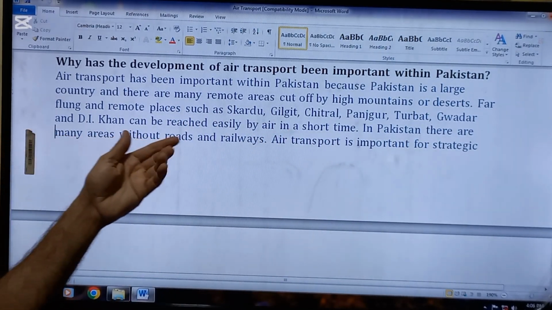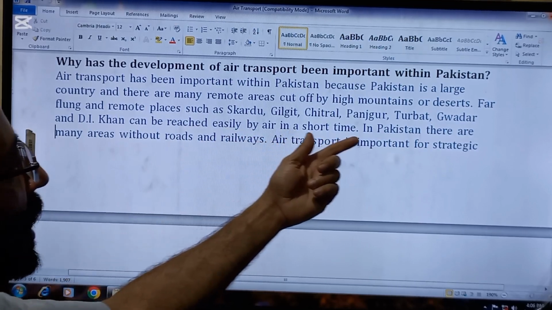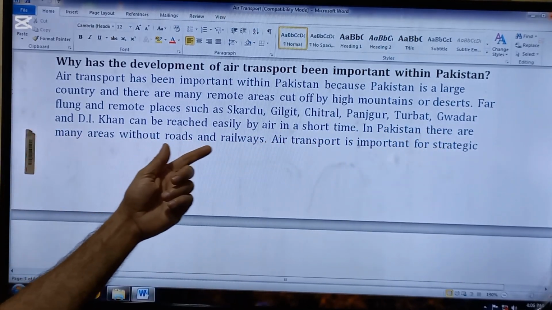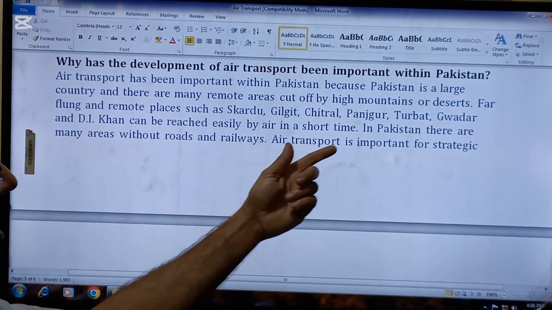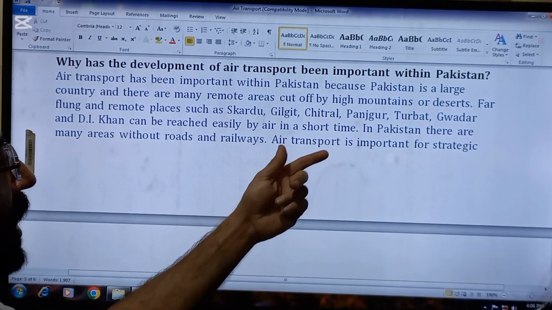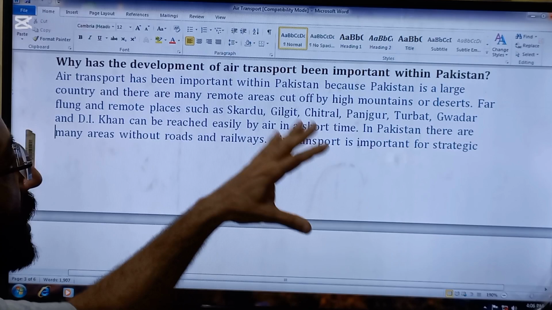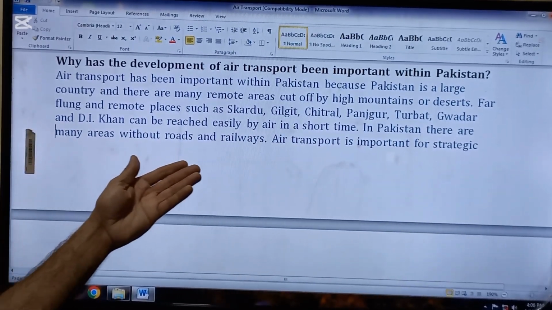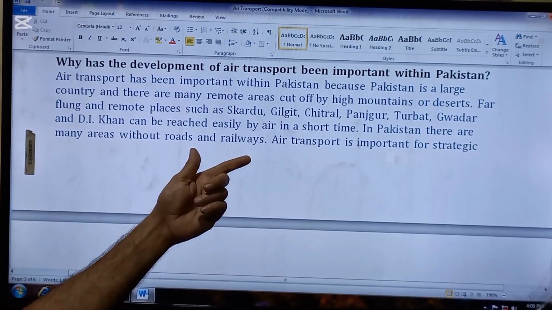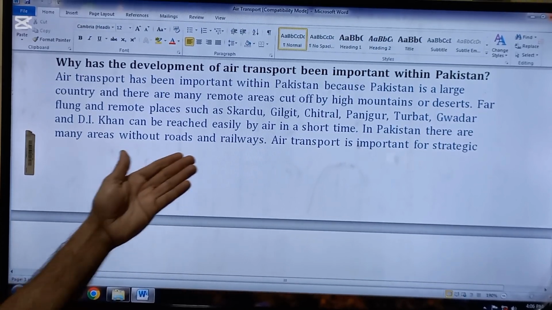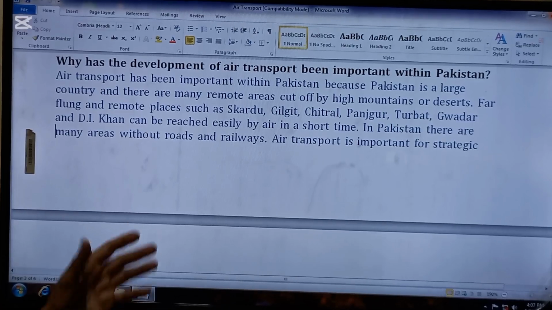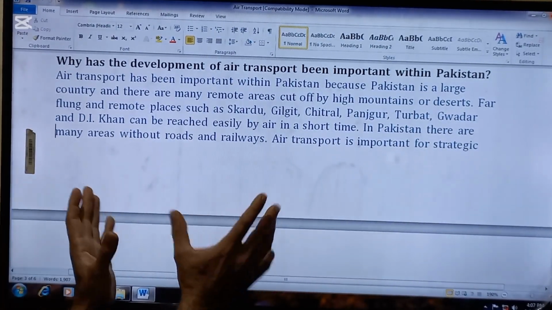Far-flung and remote places such as Skardu, Gilgit, Chitral, Panjgur, Turbat, Gwadar and D.I. Khan can be reached easily by air in a short time. So this is another point, that one can reach there in a short time. That's why in Pakistan there are many areas without roads and railways. Then this is the third point, that road transport and railways are not available in many areas of Pakistan. That's why air transport should be developed.